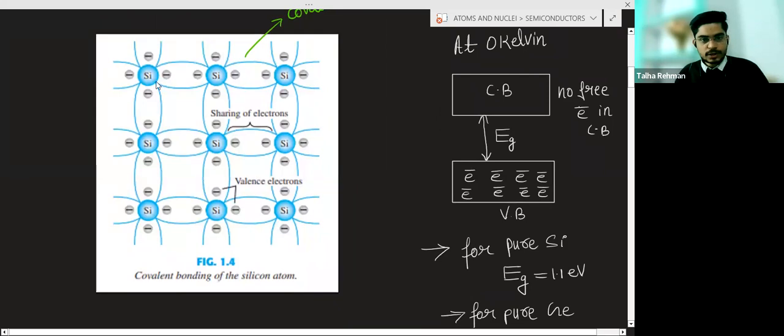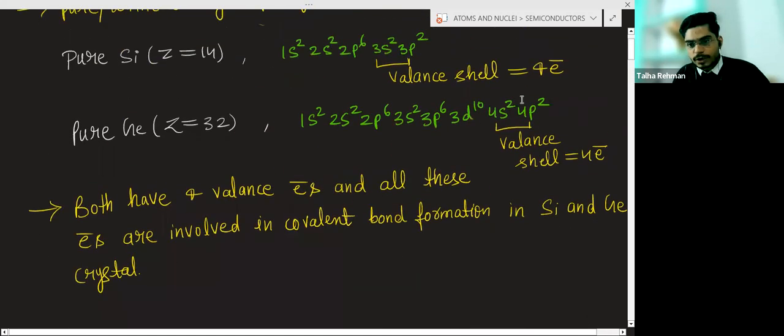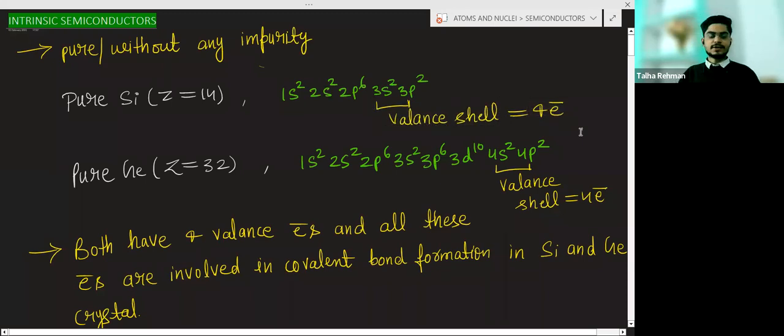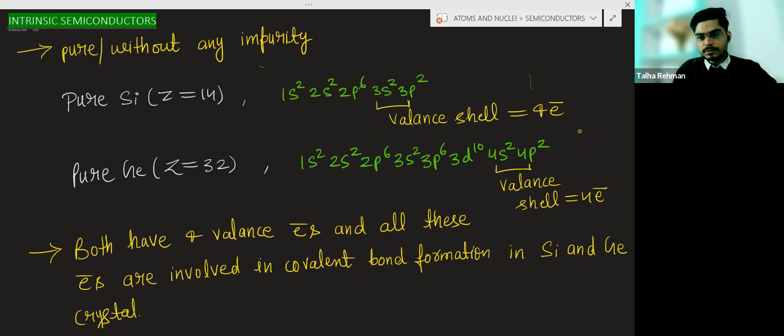So 1 electron, 2 electron, 3 electron, 4 electron. This negative sign is representing the electron. Here also 1, 2, 3, 4. These 4 electrons are from the valence shell, so these electrons are known as the valence electrons, because these electrons are in the valence shell.